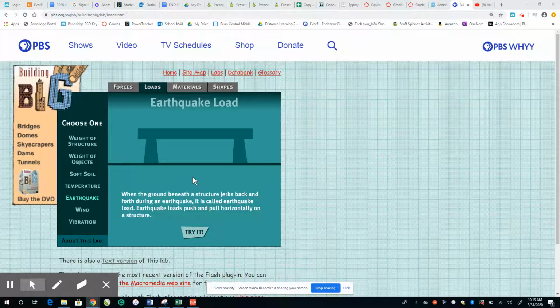How does an earthquake affect a structure? Earthquake load. When the ground beneath a structure jerks back and forth during an earthquake, it is called earthquake load. Earthquake loads push and pull horizontally on a structure. Let's try it.